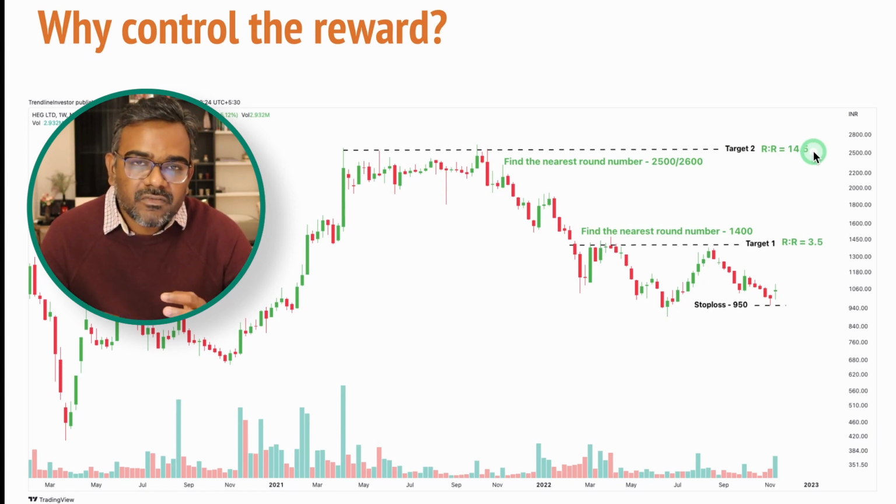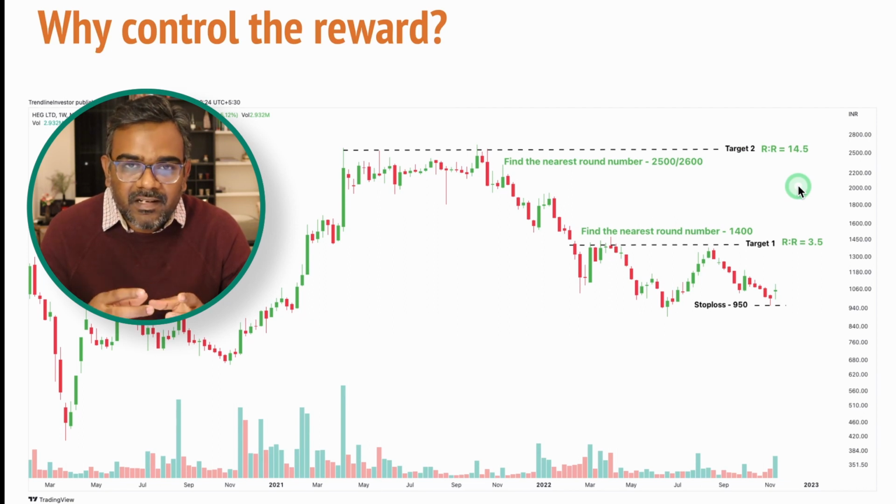Now what are the chances of this stock heading here? Right now, if you look at the stock that I covered this week, Sunday, this is a retest of this major support zone. So for me, as a positional trader, as an investor, I would definitely look at this as a target for me, because this is a complete retest, and the chances of this stock heading here is much higher, because I'm looking at this just as a breakout retest, which means the uptrend is still on, and also it is retesting the primary trend line. So overall, I would look for much higher targets, which is around 2500, 2600, right?